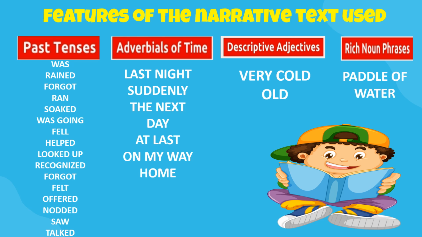And these are the adverbs or adverbials of time used in the narrative text. Last night, suddenly, the next day, at last, on my way home. And these are the descriptive adjectives used in the narrative text that we have read. Very cold, old. And this is the rich phrase used in the narrative text that we have read. Puddle of water.